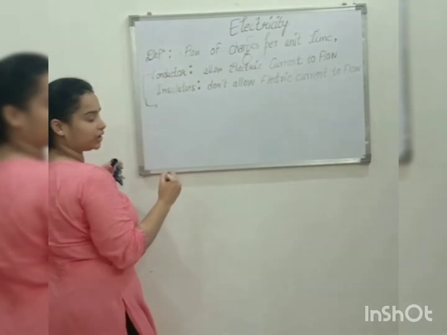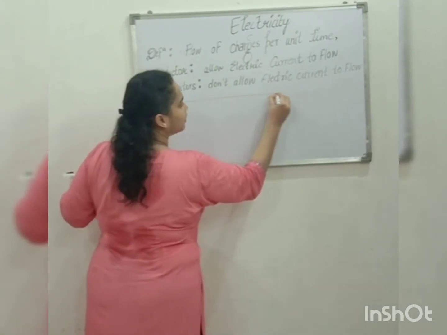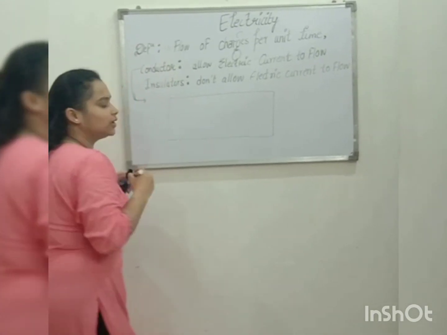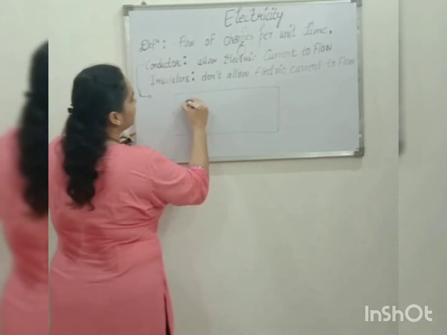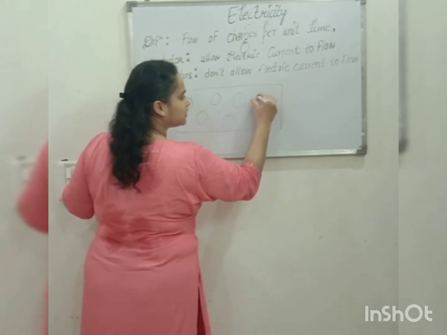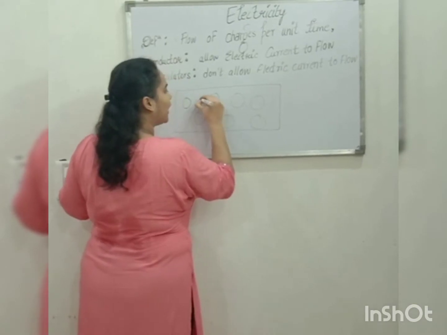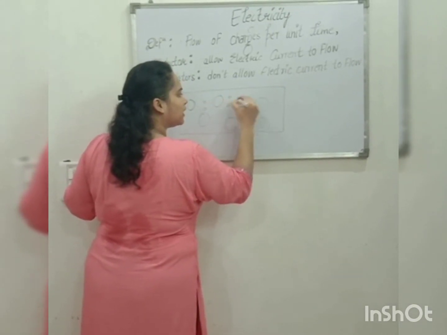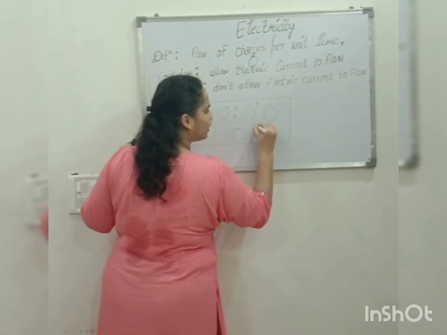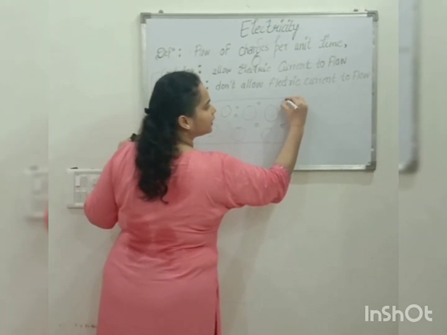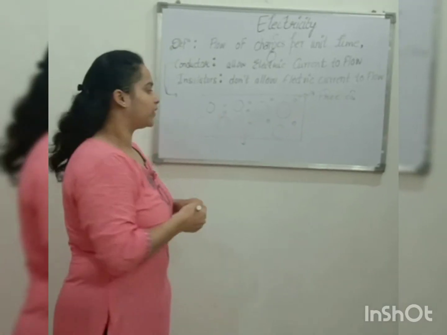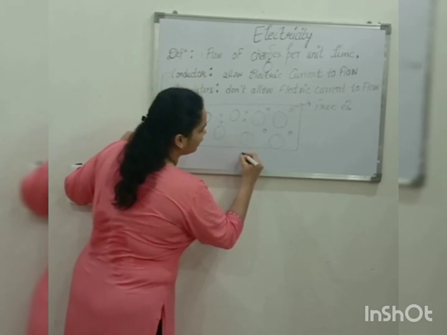So what happens in the case of a conductor? Aluminium, copper, silver are all examples of conductors, metals. These are metal ions, the nucleus of a metal ion, and these all are aligned, okay? Here, there are free electrons. And these are metal ions.